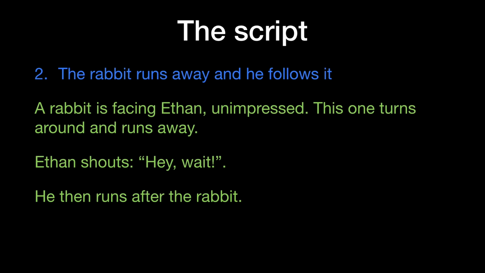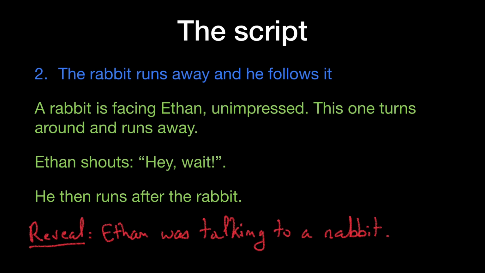On the next page, we will see a rabbit facing Ethan, unimpressed. He will be turning around and running away. Ethan will shout, "Hey, wait!" and then he will run after the rabbit. So here, the answer to the previous question is that Ethan was talking to a rabbit.